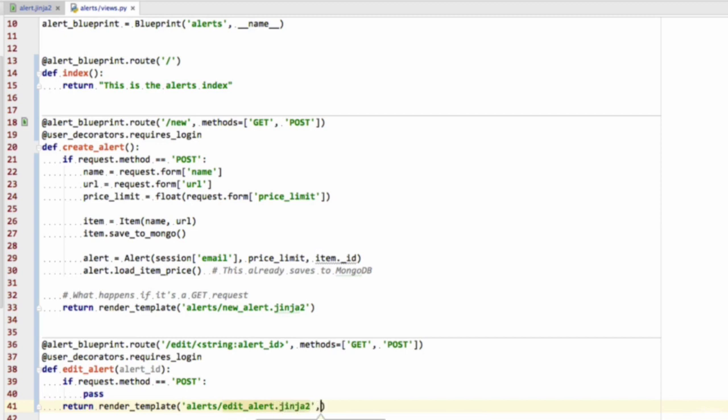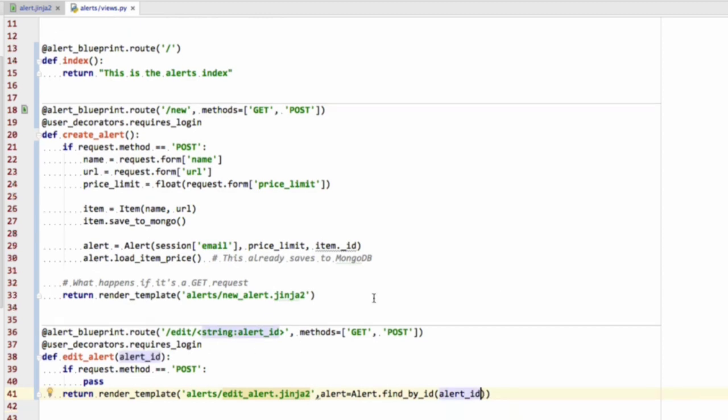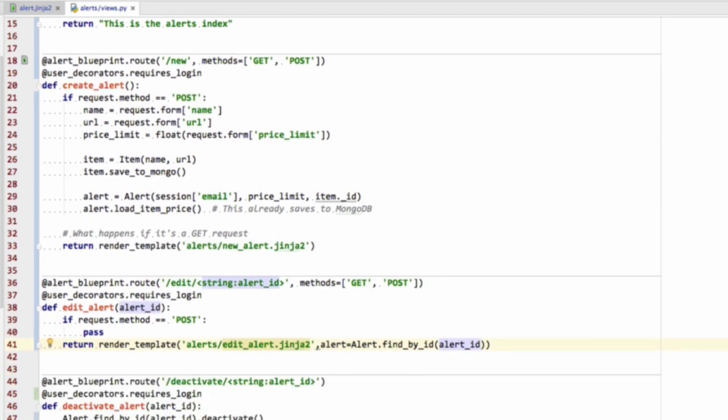And of course, when we're editing this alert, we're going to need to pass it the alert.findById with alert ID. However, when the method is post, we are already going to be getting some data back. First of all, let's make the form, and then we'll figure out what exactly we're getting back, and we'll deal with that.